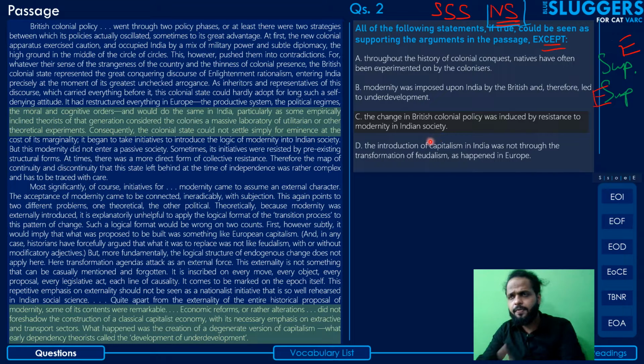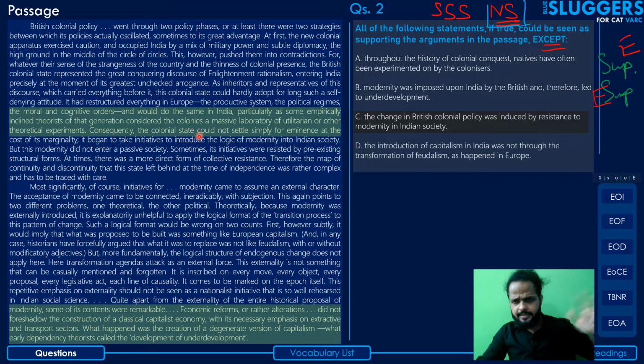No, the author says that the change in the British colonial policy was first a cautious one, and then it became the one which started imposing external forces of modernity onto the Indian society, right?